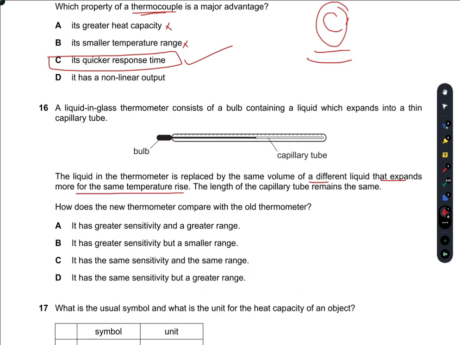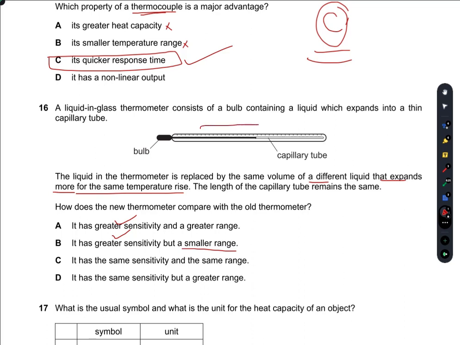The length of the capillary tube remains the same. So how does the new thermometer compare with the old one? It has a greater sensitivity. Yes, it has a greater sensitivity because it expands more for the same temperature rise, but it has a smaller range.